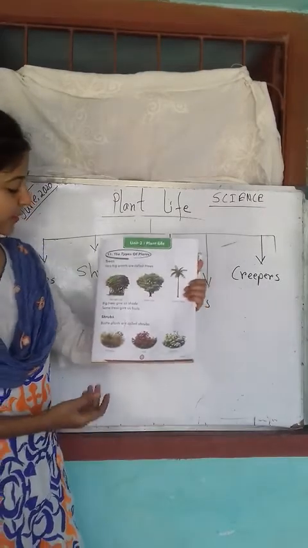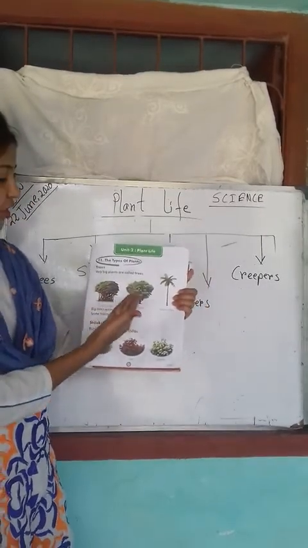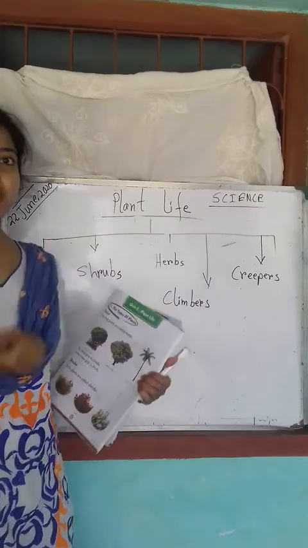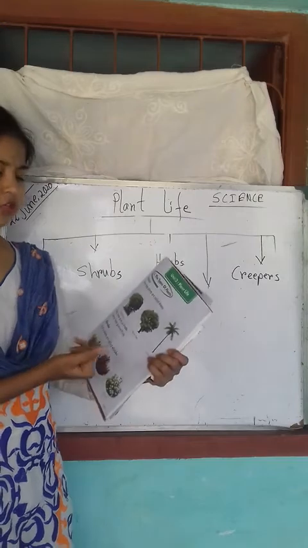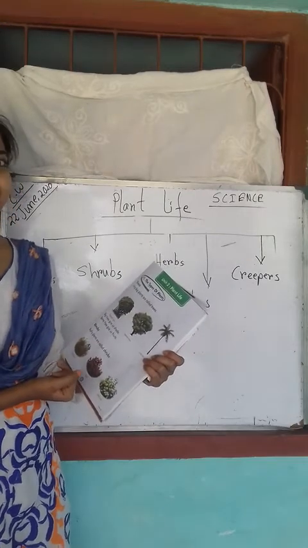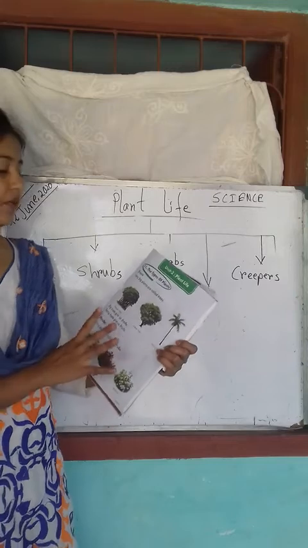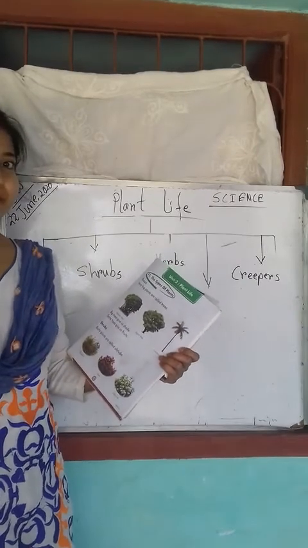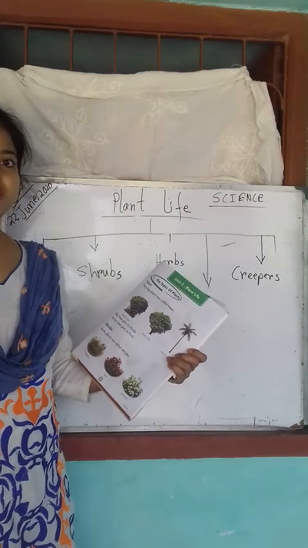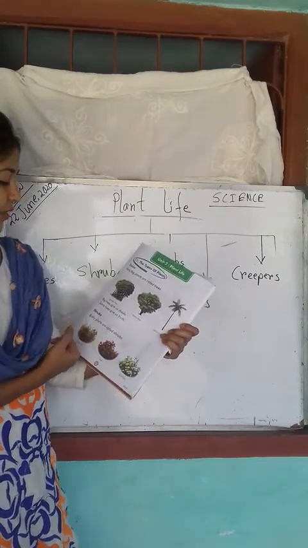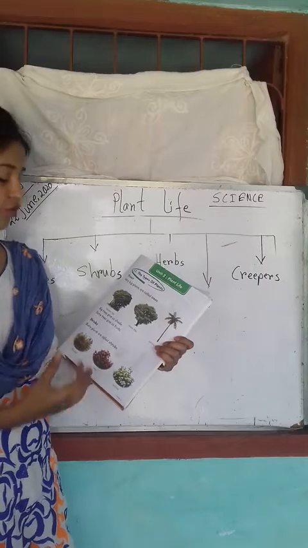So in your book you can see there are pictures of banyan tree, neem tree, coconut tree, which I already told you, mango tree, lychee tree. These are very big trees. These are very big plants. That's why they are called trees. They have a very strong stem, and some trees give us fruit also.